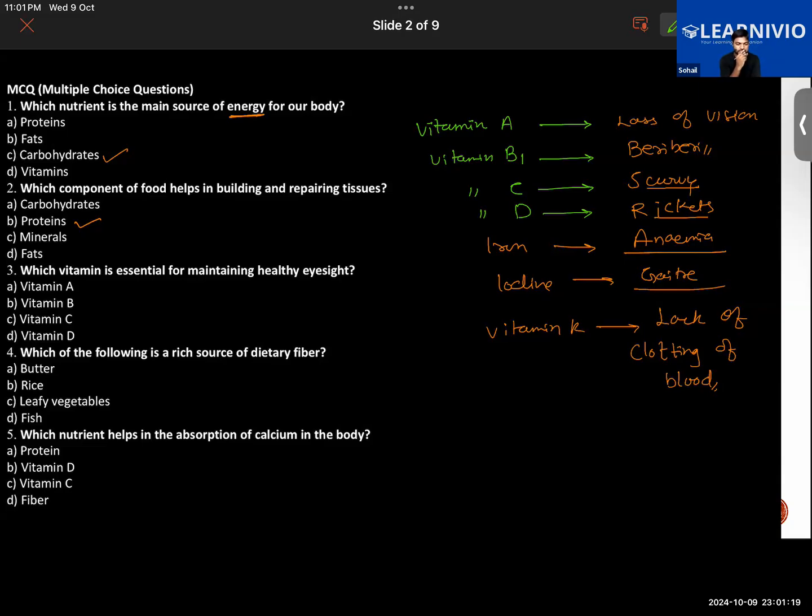Which of the following is the right source of dietary fiber? By the way, what is another name for dietary fiber? It is simply roughage. And roughage we get by eating plant-based food.